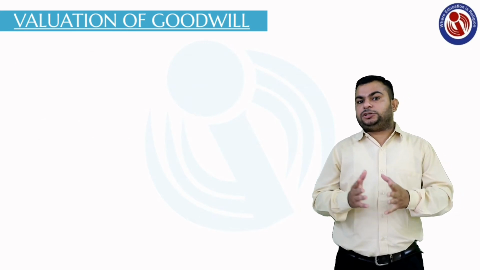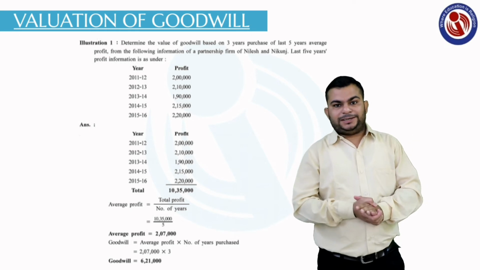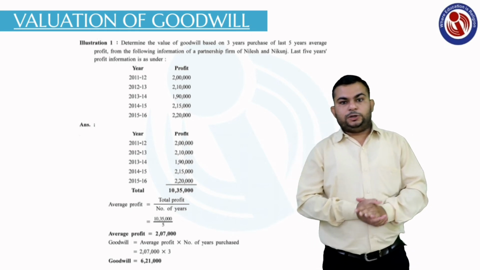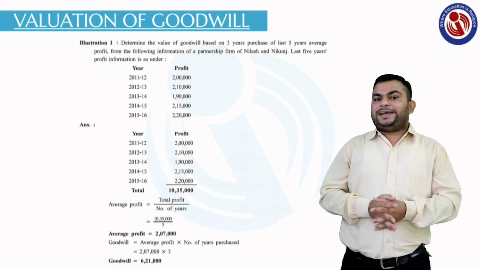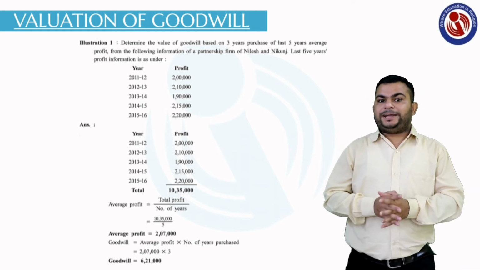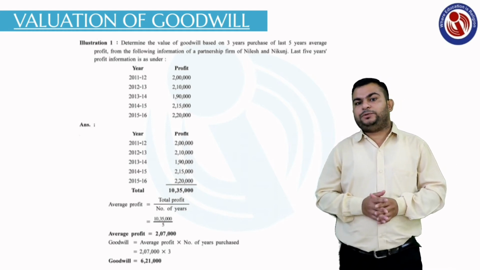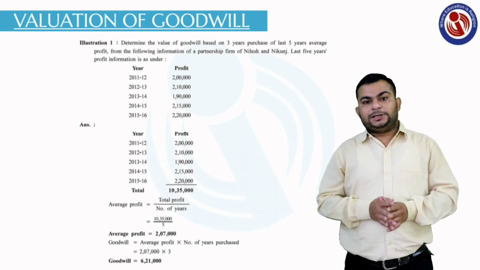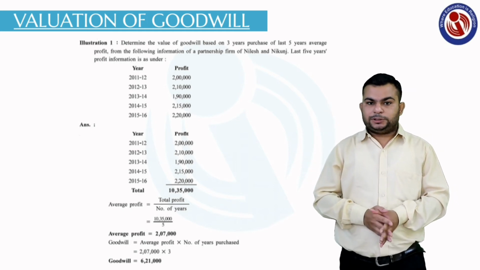This will be shown to you in the picture that I am showing here, illustration number 1. In it you have been given 5 years and the profit of the 5 respective years. First of all, we make the total of the 5 years' profit, which is rupees 10,35,000.